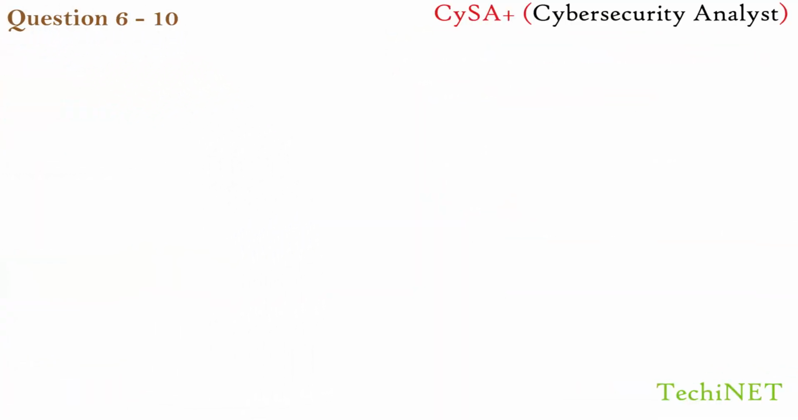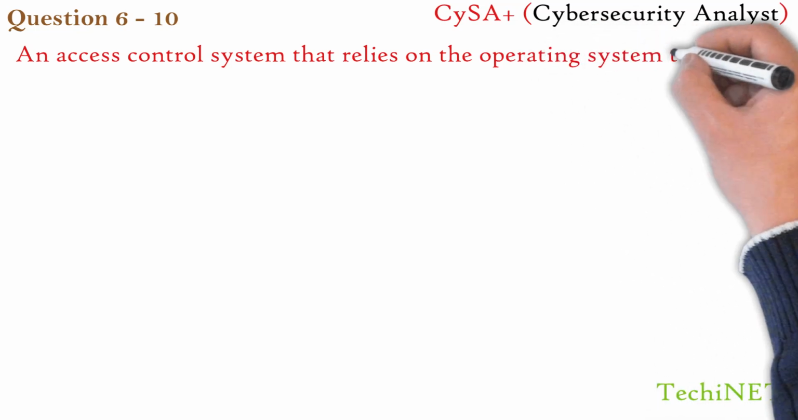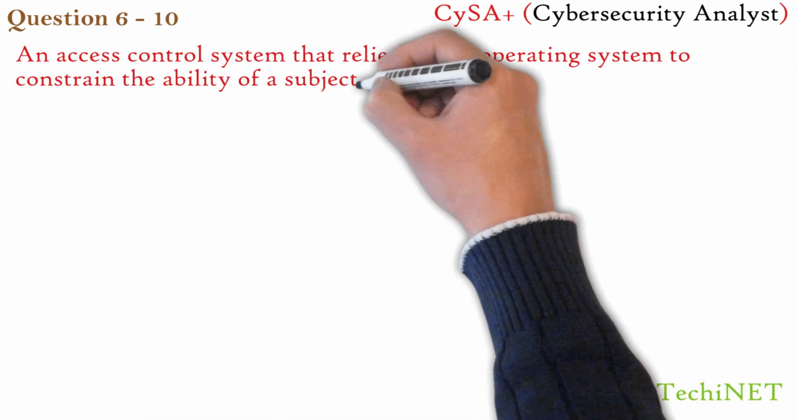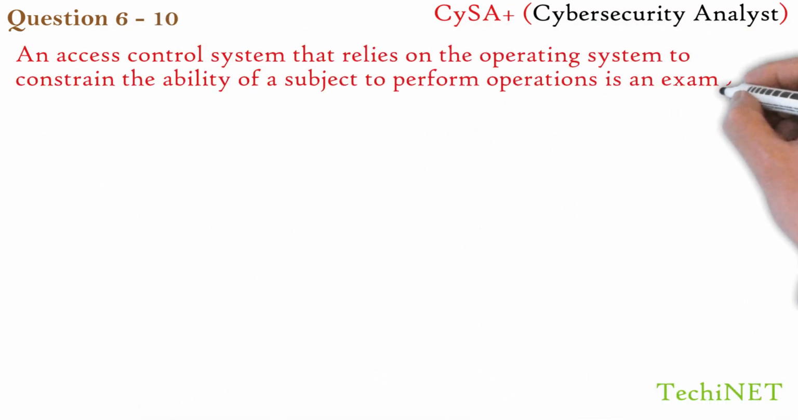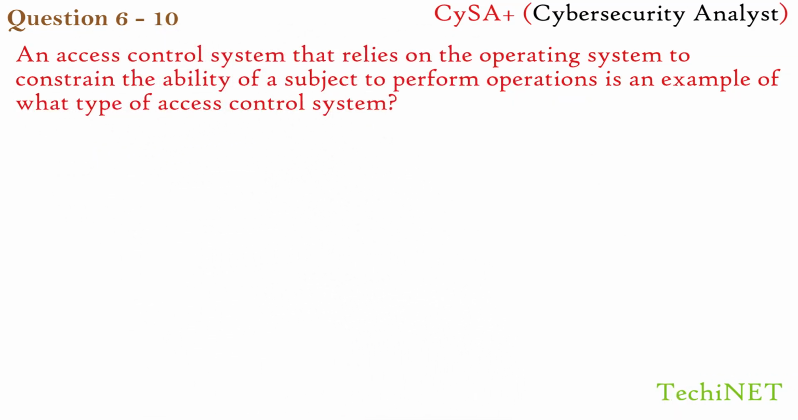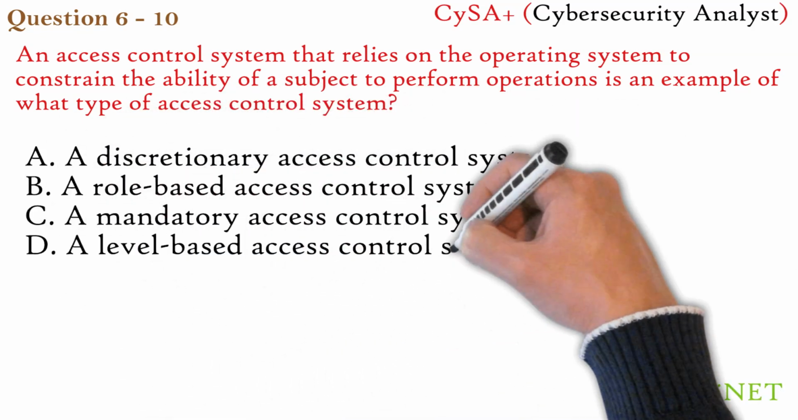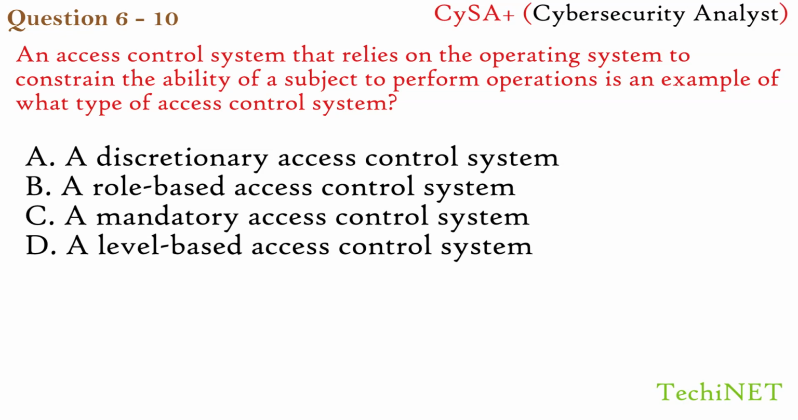Question number 6. An access control system that relies on the operating system to constrain the ability of a subject to perform operations is an example of what type of access control system? Options. A. A discretionary access control system. B. Role-based access control system. C. A mandatory access control system. D. A level-based access control system.